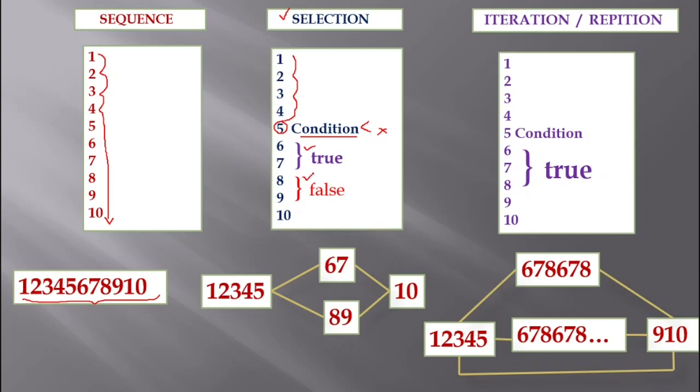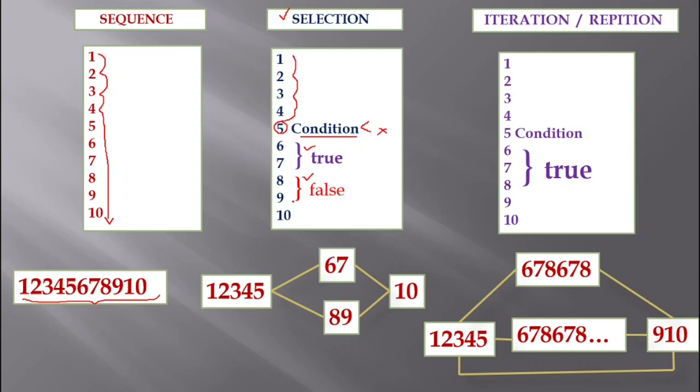What is the meaning of it? At any time I am not going to get these 4 statements executed. Either the first part will be executed whenever the condition is evaluated to true, or the second part will be executed whenever the condition is evaluated to false, and finally it will end with 10.